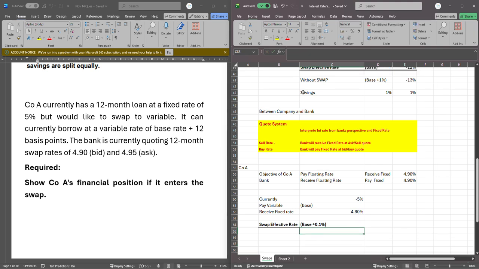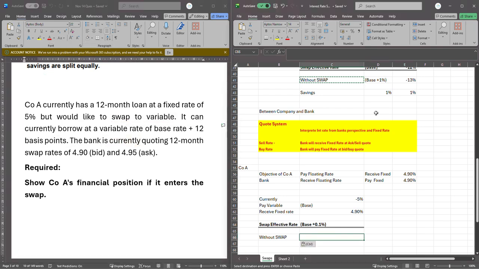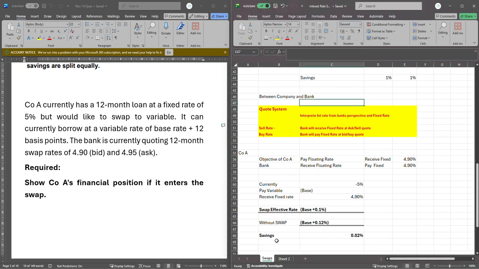And you can see that without swap, what rate do you think we would have been paying? Without swap, we would have been paying at base plus 12 basis points. That's base plus 0.12%. So without swap, he would have been paying at 0.12. And with that, he has been able to make some savings of 0.02%. So his savings is 0.02%, which is quite great for him. Yeah, because he did swap. We will not be paying at this, but we'll be paying at this. And that's for company A.